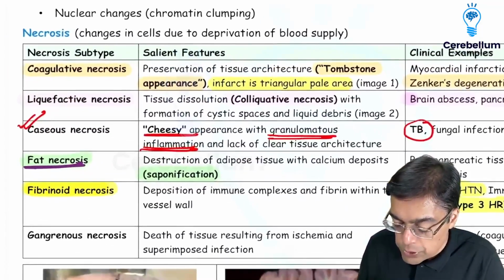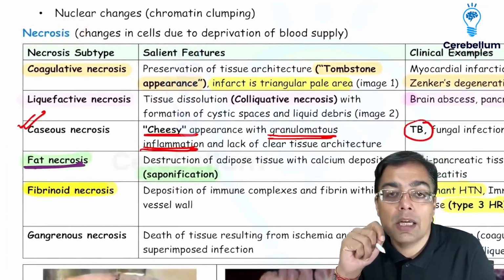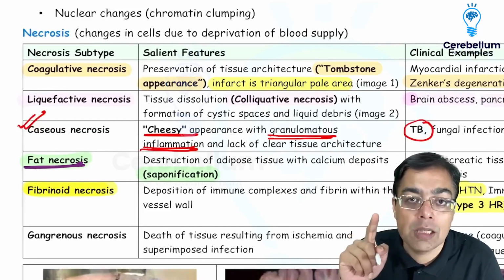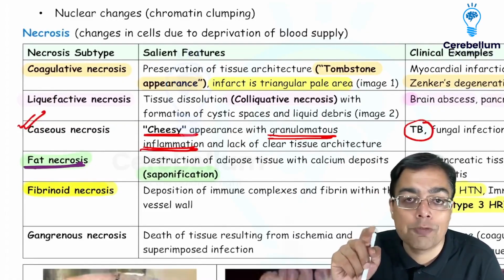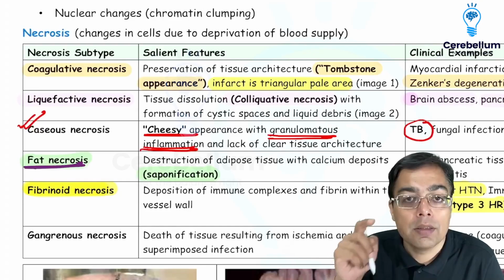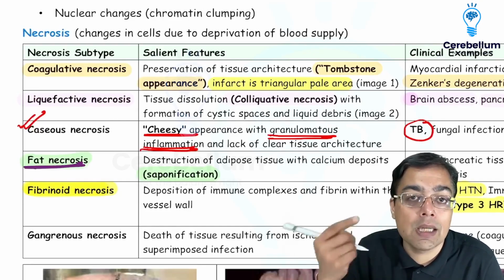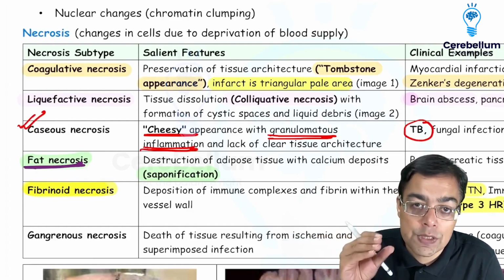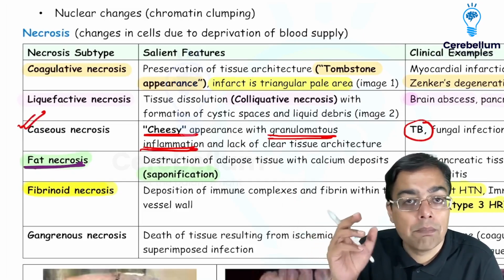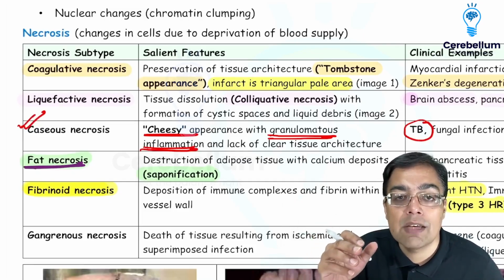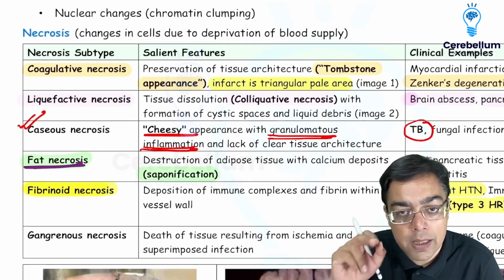Now, with regards to necrosis, another important question which was asked in 2023 INICET, necrosis is never ever seen physiologically. Please remember, it's always an example of a pathological change. So you get the presence of a plasma membrane disruption over here. There is going to be an enzymatic degradation of the cell over here. There would be presence of certain types of nuclear changes, pyknosis. You're going to be having the presence of karyorrhexis. You would be having karyolysis. But please remember that necrosis is never ever going to be physiological. It's always an example of a pathological change, right?